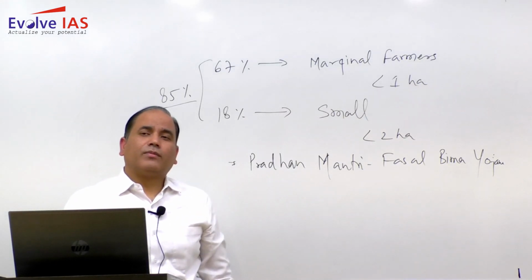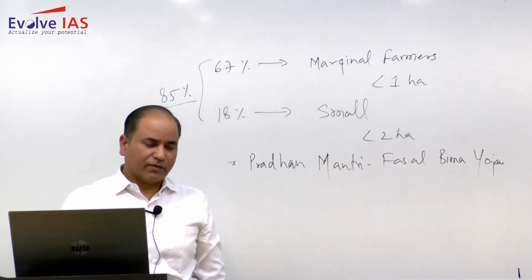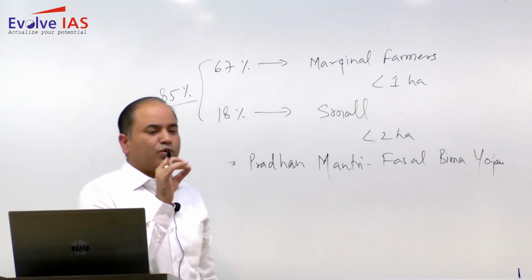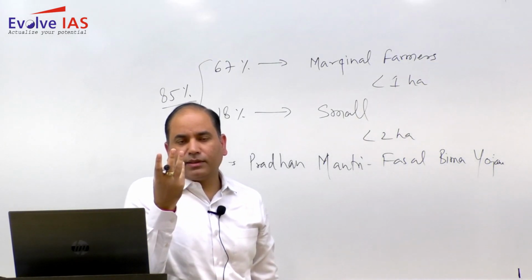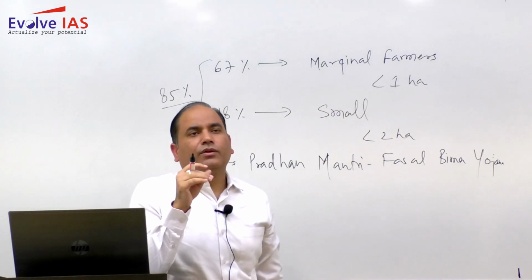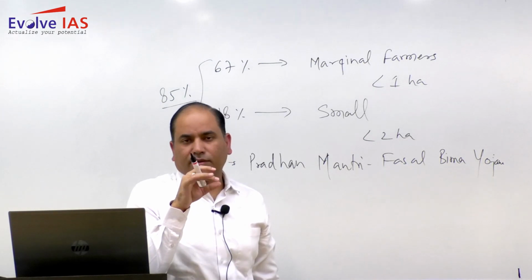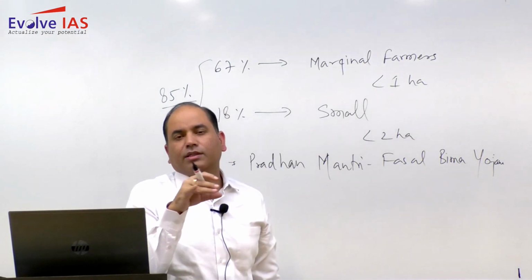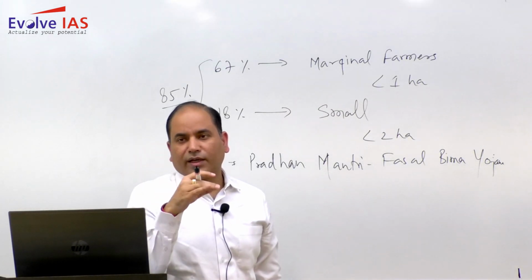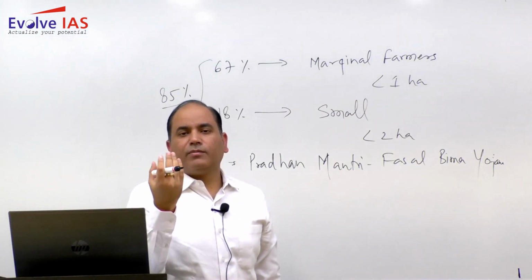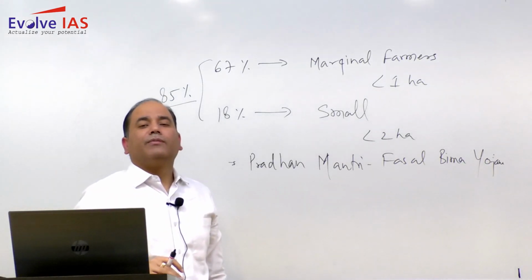So we have lots of river disputes, because if you prepare the rivers, you will find most of the rivers are originating either in the Himalayan region or the peninsular region. In the peninsular region also, most of the rivers are originating in the Western Ghats. So after originating, these rivers flow to the Bay of Bengal or the Arabian Sea, and before reaching the Bay of Bengal or Arabian Sea, these rivers cross many states.